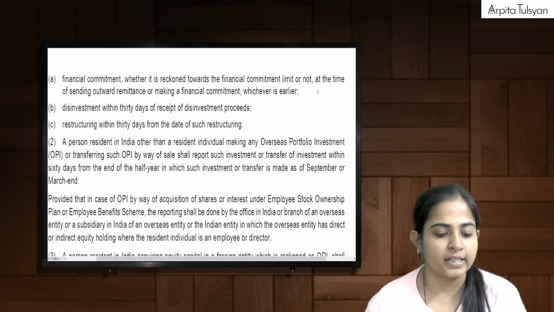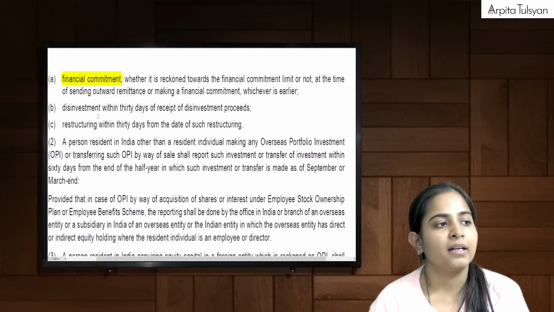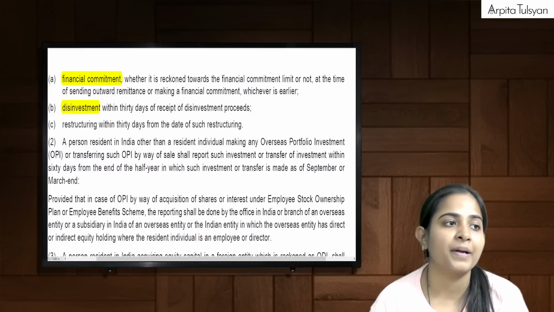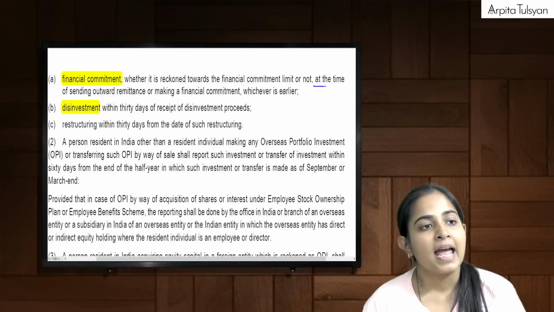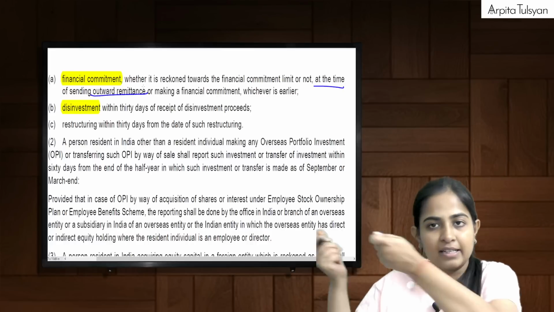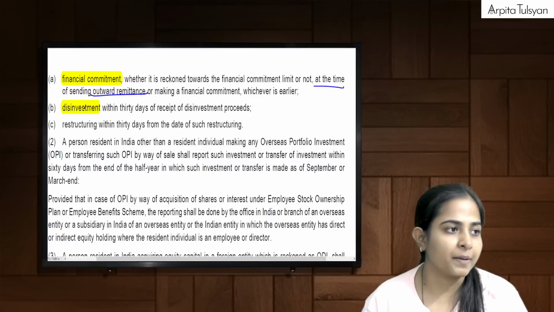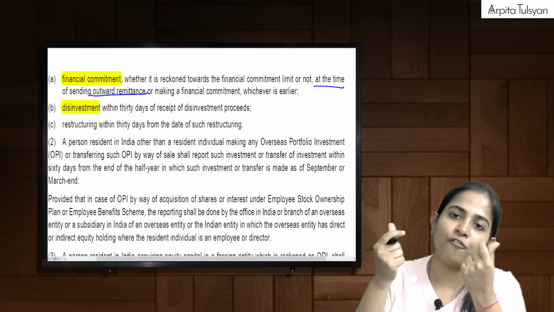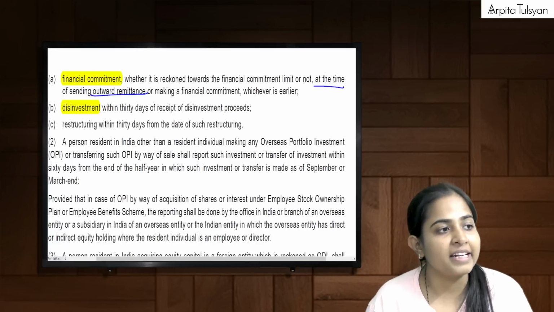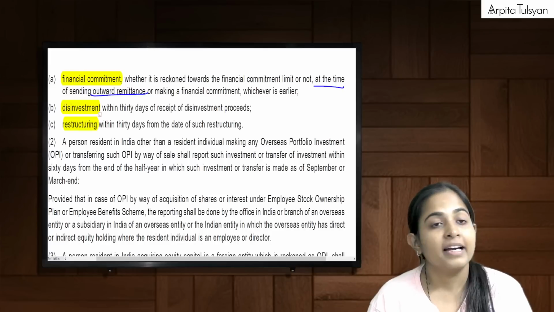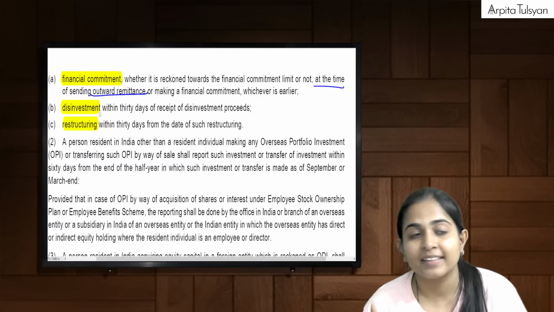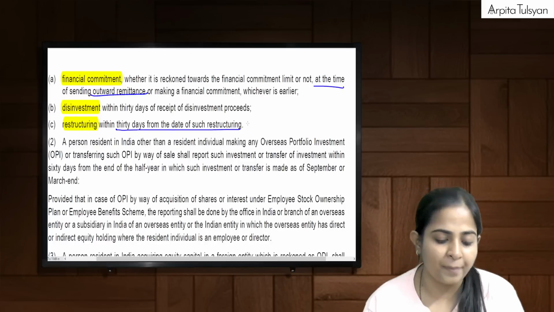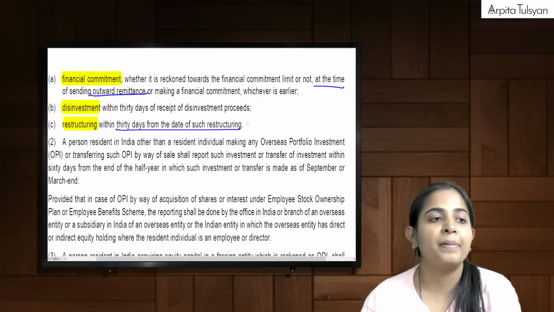What all things does that person have to report? Financial commitment, disinvestment. Financial commitment, when is that supposed to be reported? At the time of sending the money. Disinvestment, within 30 days of receipt of money. And restructuring, remember restructuring of balance sheet? Restructuring, within 30 days from the date of such restructuring. Please inform it.